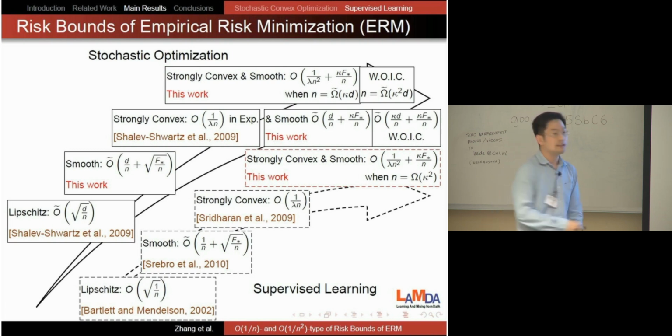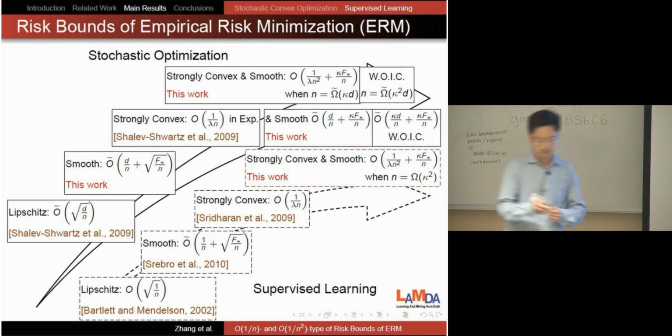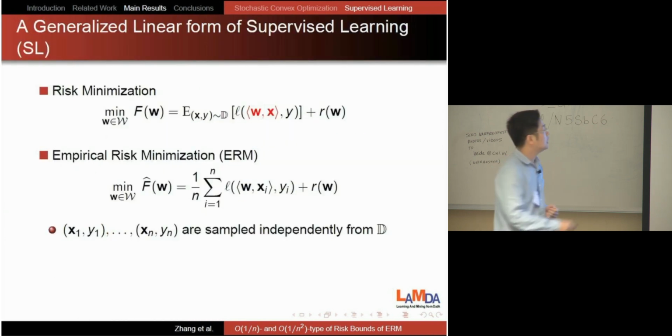In this case, you can see that the lower bound of n does not depend on dimensionality. It is dimensionality independent, which means that this result can be applied to the case that the dimensionality is infinite. For example, for learning with kernels, this result can also hold. So for supervised learning, if n is large enough, you also get a faster rate if f star is small.